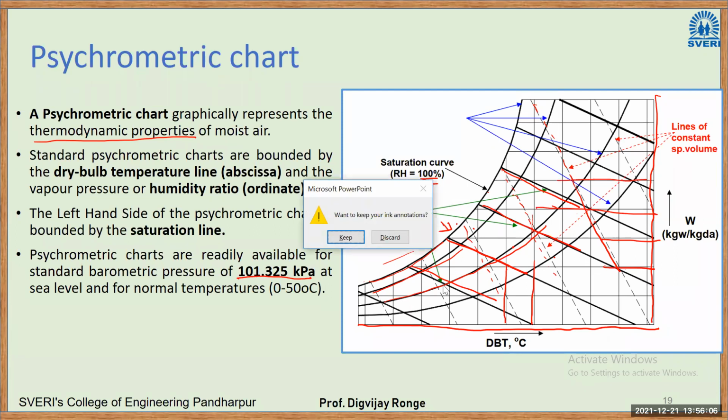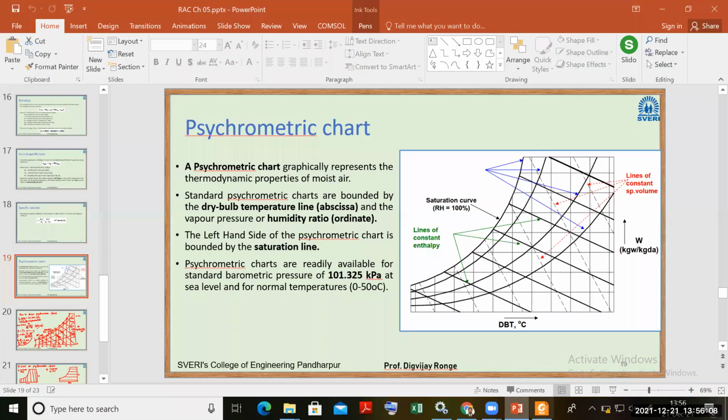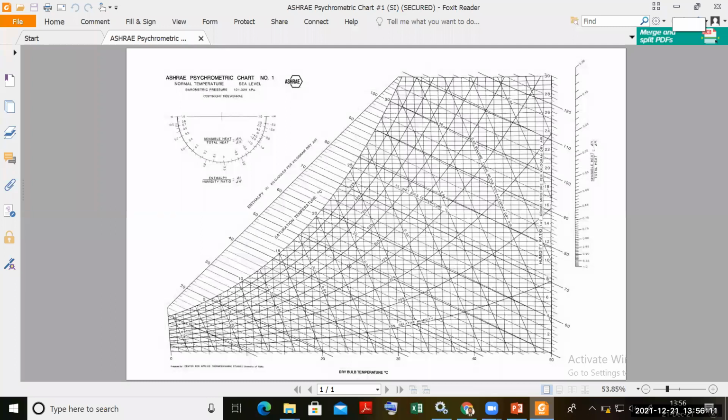Let me show you. So I hope you are able to see. This is an ASHRAE psychrometric chart. ASHRAE has also come up with this psychrometric chart. There is another chart also that is referred to, that is Carrier. Carrier is a company, and that company's psychrometric chart is also referred to. Okay, so this is what a psychrometric chart will look like.